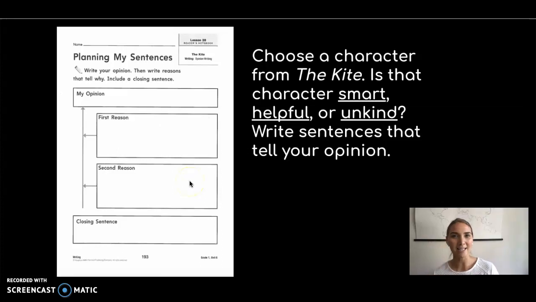What is your second reason? Give some text evidence to support. What happened in the story to tell you that? And then finally, plan your closing sentence to restate your opinion.